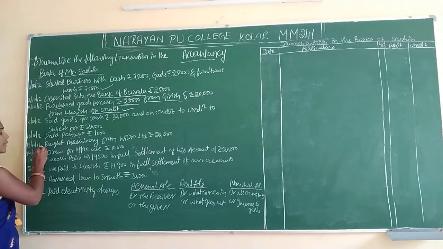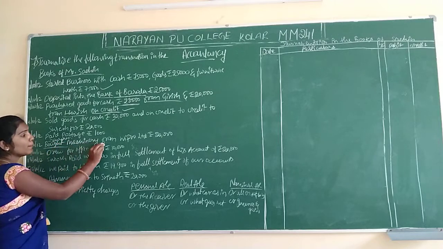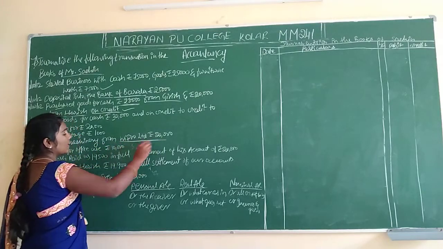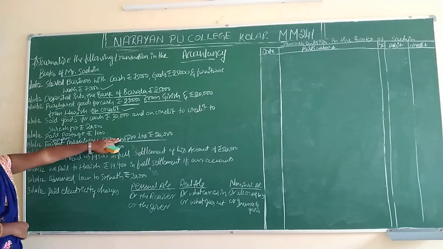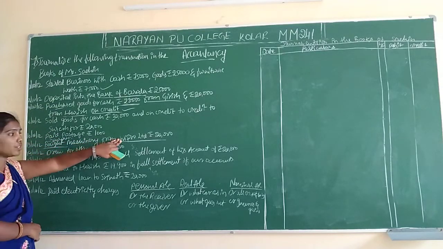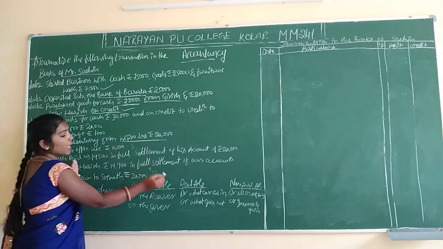13/10/2012. Bought means purchase. Purchase machinery from Wipro Limited. Here Sachin purchased machinery from Wipro Limited, rupees 20,000. Always the purchase should be which account? Real account.